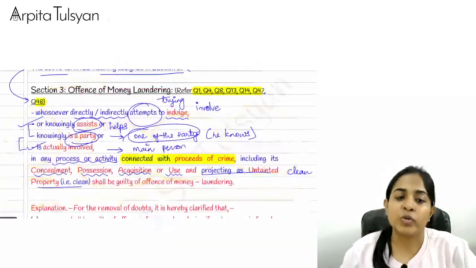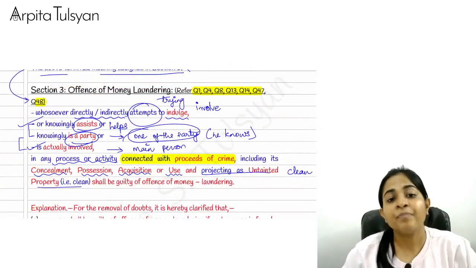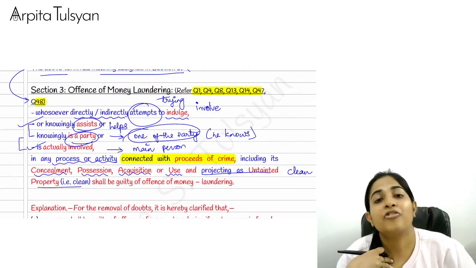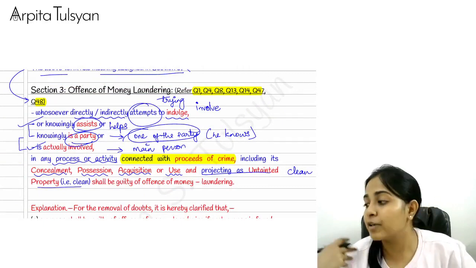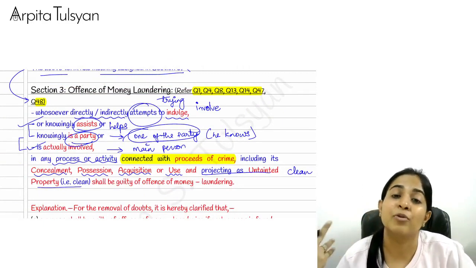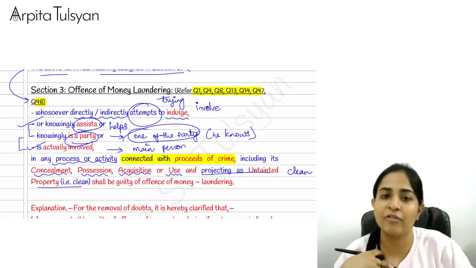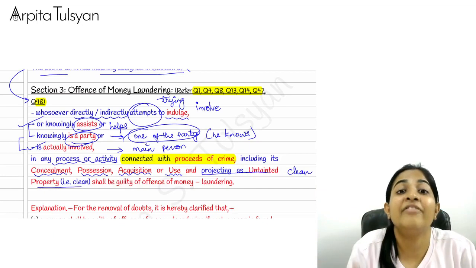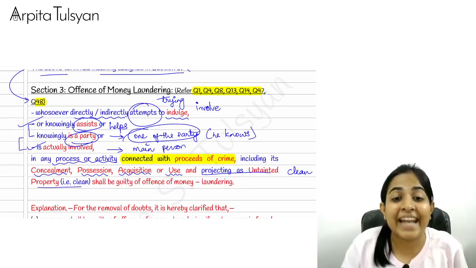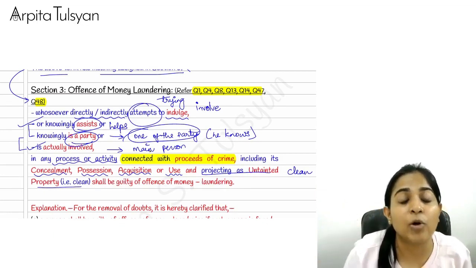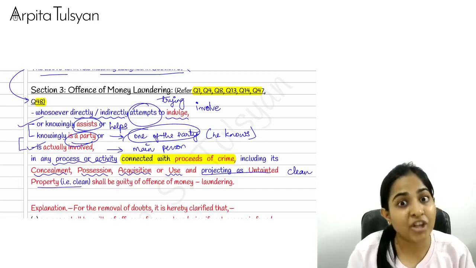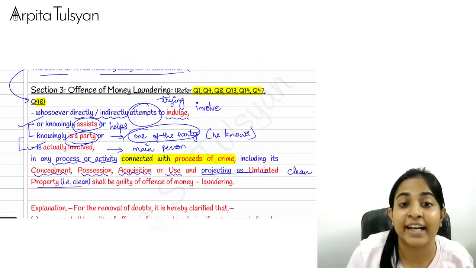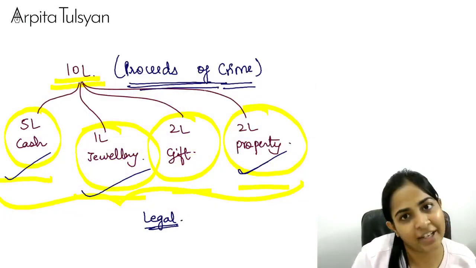Yes. So again, let me tell you, any person who is trying to get indulged, any person who is assisting, any person who is a party, or any person who is involved. Say, for example, there is such a person. That person is involved in which activity? The thing which I have marked here in yellow. Any person is involved in such an activity which is connected with what? Connected with proceeds of crime.